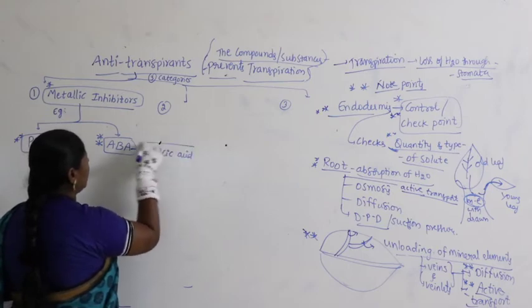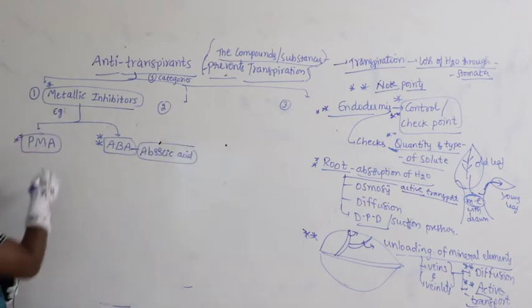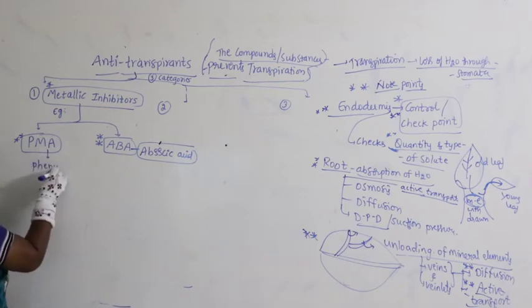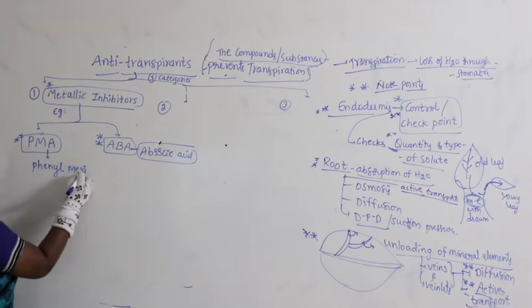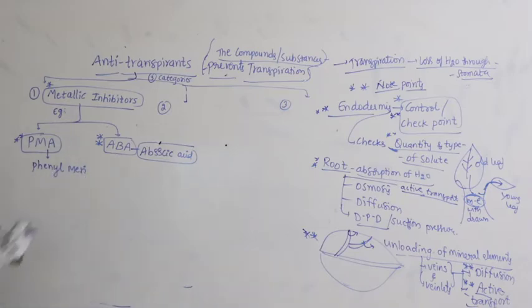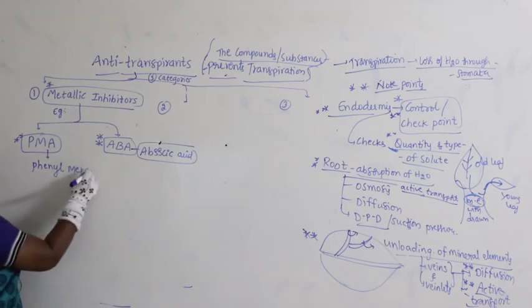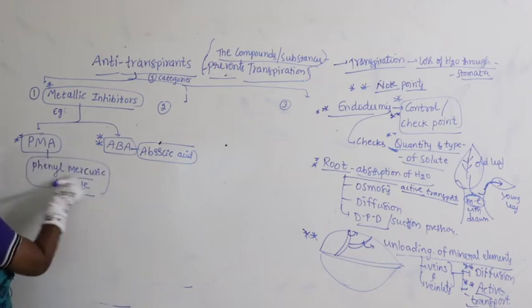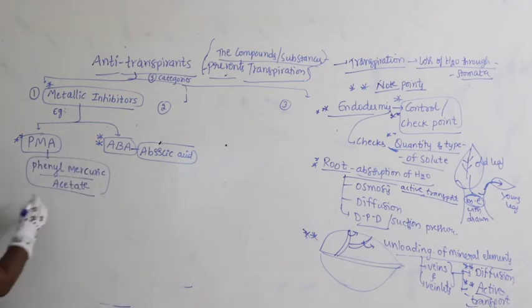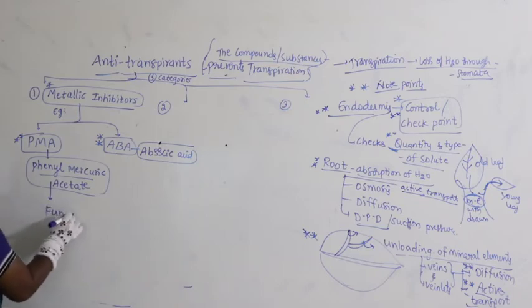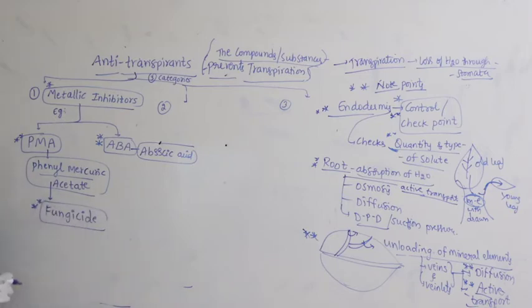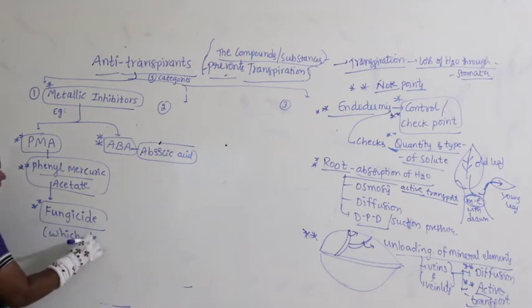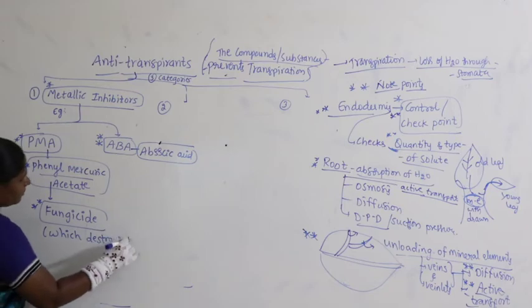ABA is nothing but abscisic acid. What is PMA? PMA is phenyl mercuric acetate. Earlier, people used this phenyl mercuric acetate as a fungicide. What is a fungicide? The compound which kills fungi is generally called a fungicide. So, this is the one which destroys or kills the fungi.